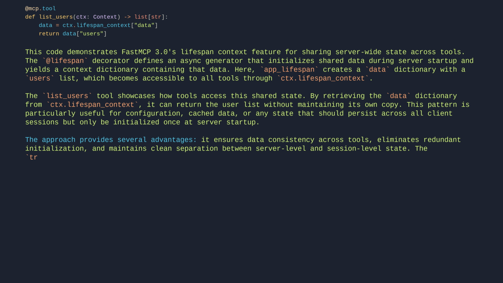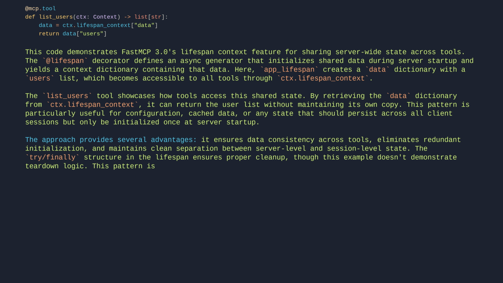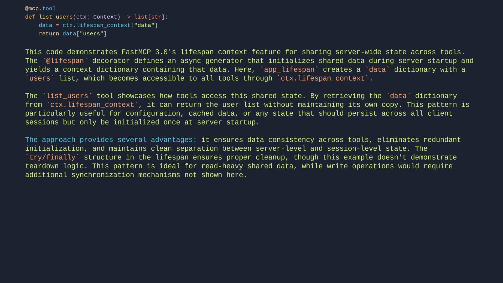The try/finally structure in the lifespan ensures proper cleanup, though this example doesn't demonstrate teardown logic. This pattern is ideal for read-heavy shared data, while write operations would require additional synchronization mechanisms not shown here. Let's break it down.